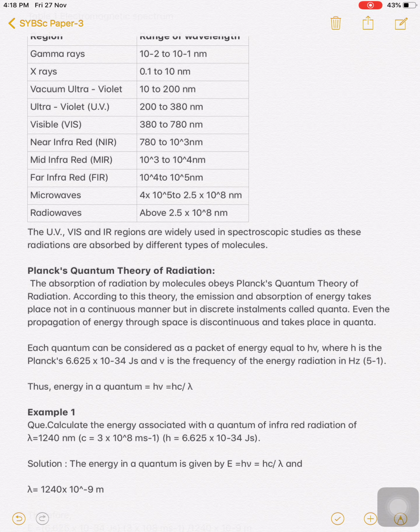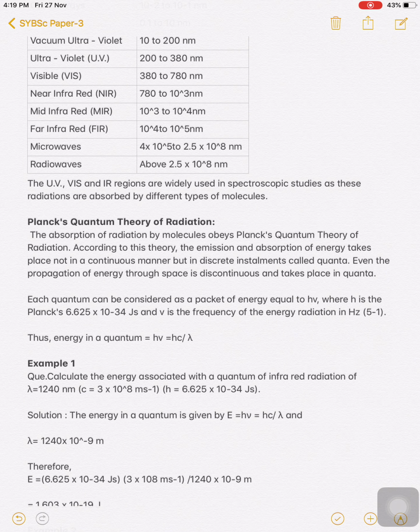According to this theory, any wave is nothing but an energy wave, and the emission or absorption of this energy by a molecule takes place not in continuous manner but in discrete manner called quanta.